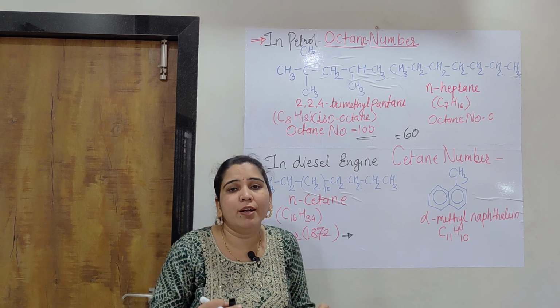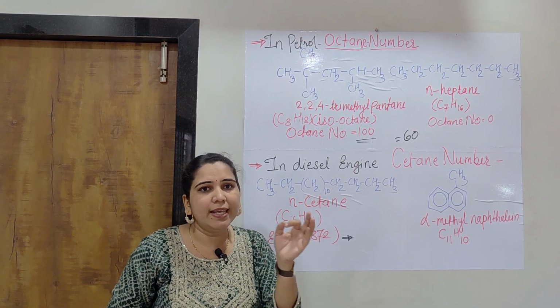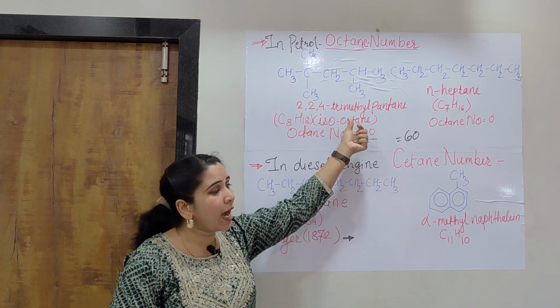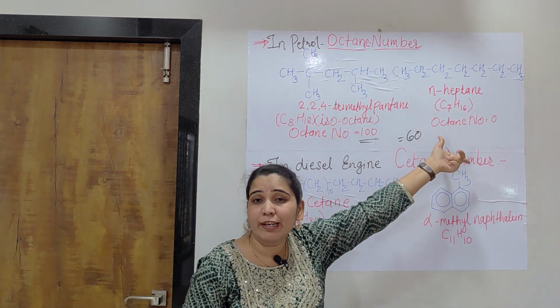It can be defined systematically as the proportion of iso-octane in a mixture of iso-octane and n-heptane.